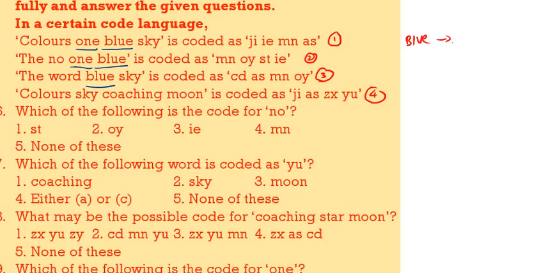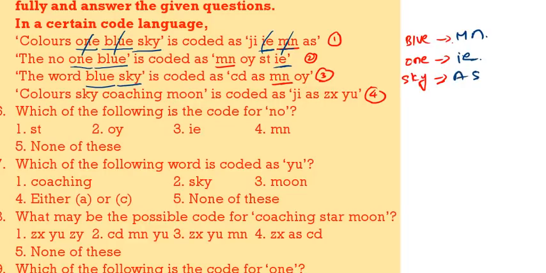So the code for blue is, see here we are having MN, here MN, MN. So blue code is MN. Now we are having MN, IE in common. So already MN is the code for blue, so 1 code will be IE. Then colors, sky. Here we are having sky, here also sky. In both we are having AS. So sky means AS. Next, colors means JI.